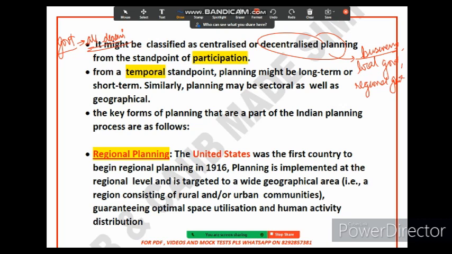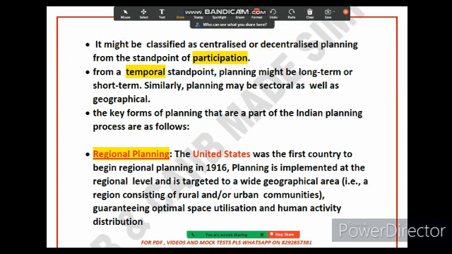Further, what we have to see? We have to see the temporal standpoint. Let's discuss what it says. So friends, we have talked about centralized and decentralized planning. The second type of classification that we have is long term planning versus short term planning. From the temporal standpoint, there is another classification, that is long term planning versus short term planning.